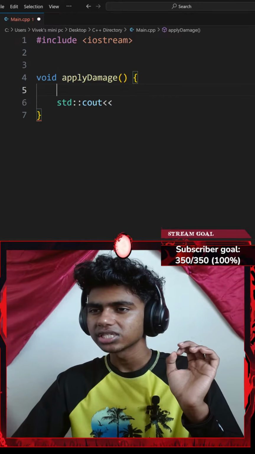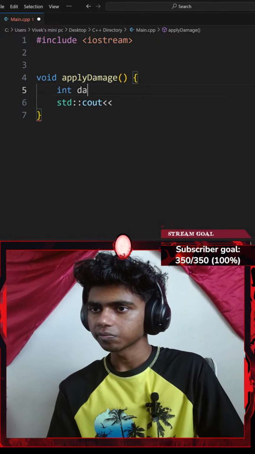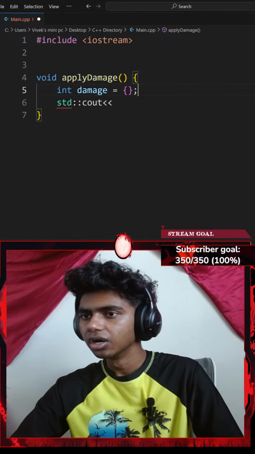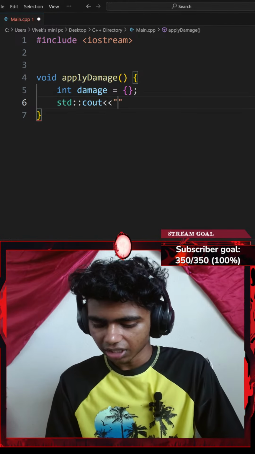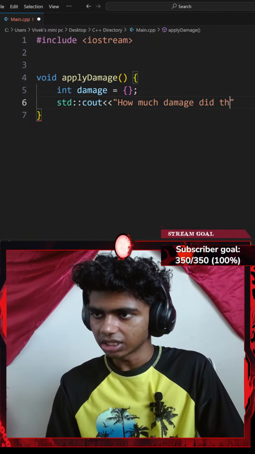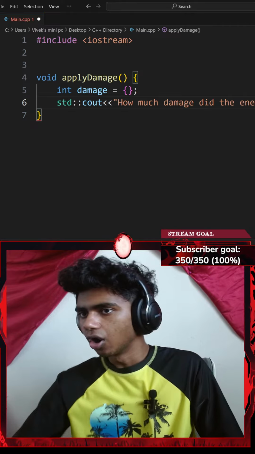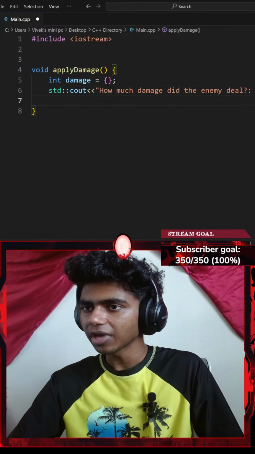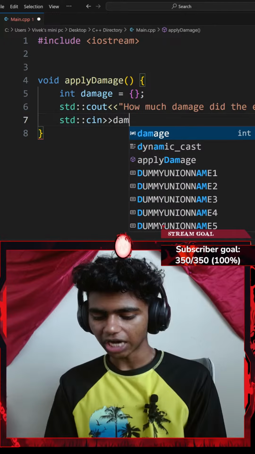Okay, so I don't think I'll go with a parameter in here. Instead, let me add a parameter inside of my apply damage function. Let me go with an integer damage parameter. There we go, which is equal to a pair of curly braces. Okay, perfect. And then I go with a standard console output with an insertion operator. I want to insert something like, how much damage did the enemy deal? Question mark. Okay, this asks how much damage did the enemy deal. Then let me add a semicolon, and then add a standard console input with an extraction operator. I want to extract my damage variable.